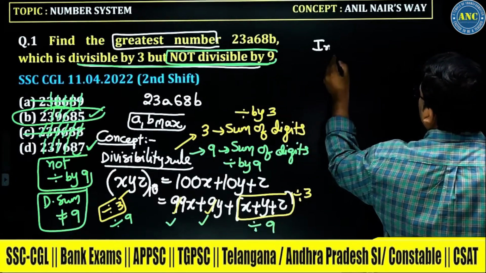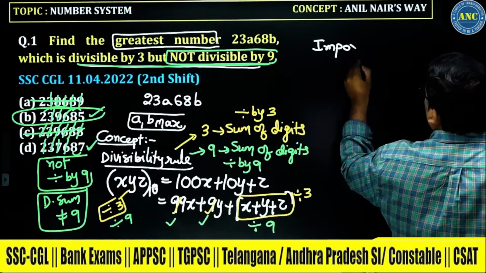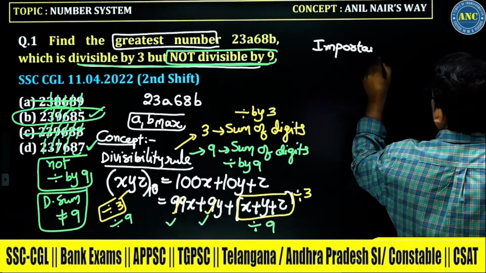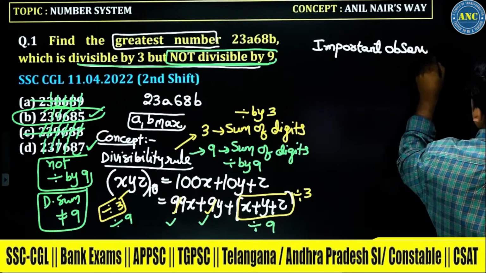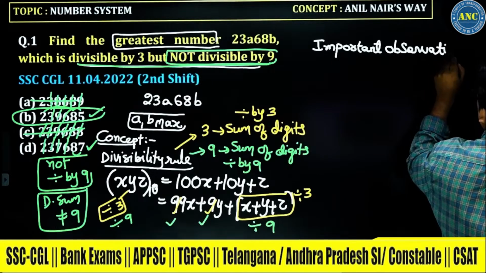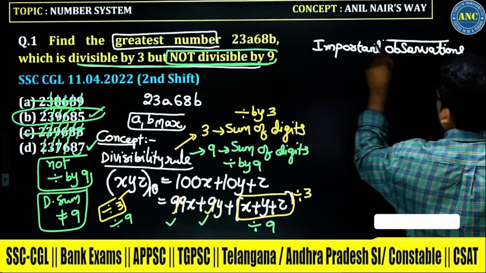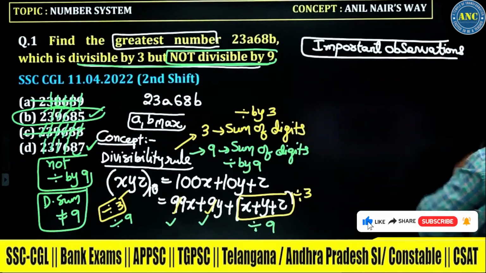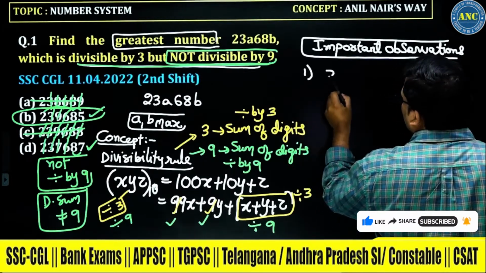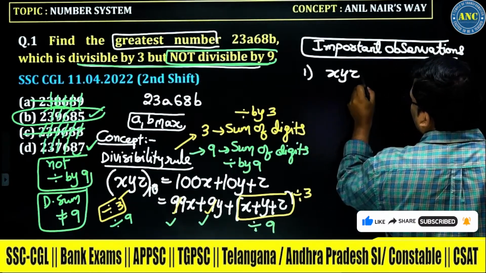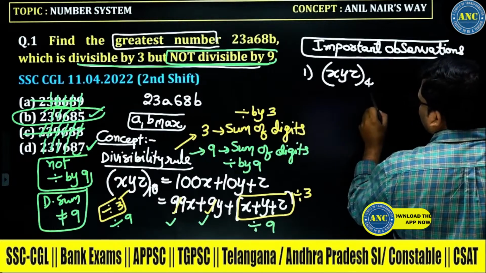Important observations. These are not only for solving the question; something beyond the problem I will explain, which will be helpful for you. Important observation: suppose I am taking xyz in base system 4.